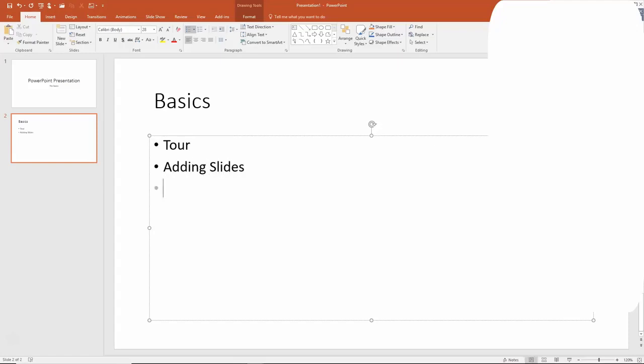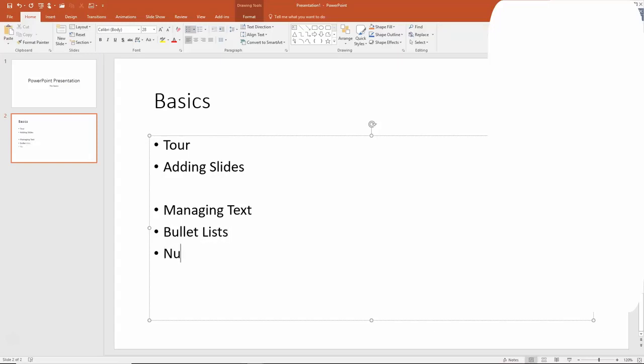We'll talk about managing text. I'm just typing these in just to show you how relatively easy it is to build your slides. And then we'll talk about bullet list, which we're in right now, but I'll show you how to enhance that. Each time that I hit the enter key, it'll go to the next line on the bullet, as you can see.